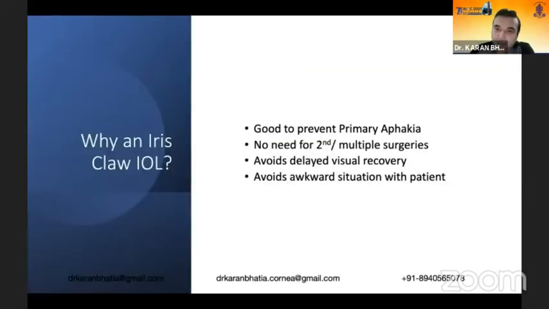So why an iris claw IOL? Because it is good to prevent primary aphakia, and you don't need any second or multiple surgeries. It avoids delayed visual recovery and also avoids the awkward situation with the patient. So it's a very good option, particularly as a backup lens.